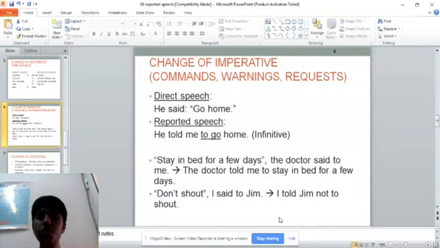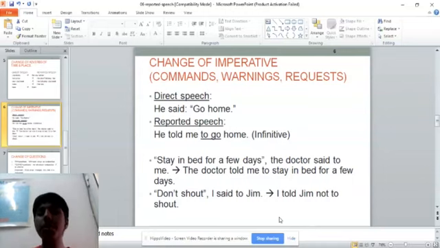Why do we use the word told here? Told is used because you're referring to a person who is telling you. We can also use say, but say or said is used when you're not referring to a person. For example, we are referring to he, so we say he told me. We are referring to me, so we use tell. Told is the past form of tell.